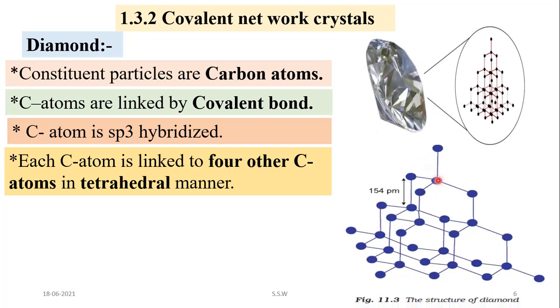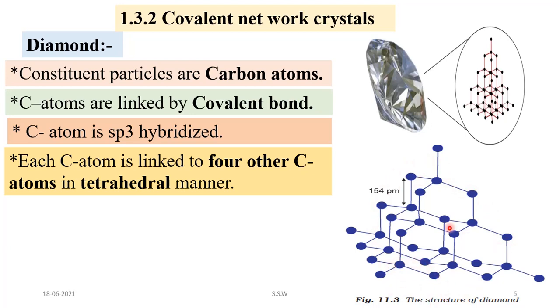See here, this carbon atom is linked to other 4 carbon atoms, and this arrangement is a tetrahedral arrangement. Again this carbon atom is linked to these 4 atoms, and again this carbon atom is linked to 4 carbon atoms. In this way the network